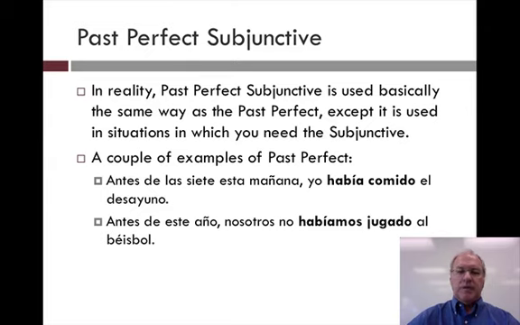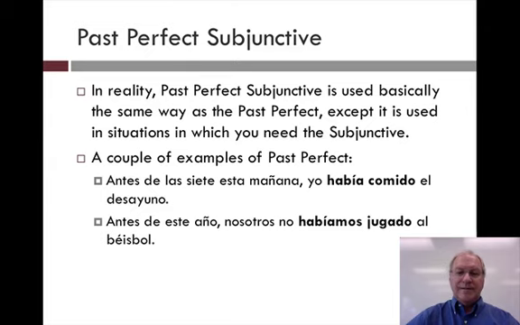So, a couple of examples of past perfect without subjunctive are: Antes de las 7 esta mañana, yo había comido el desayuno. Before 7 this morning, I had eaten breakfast. Now note, in this case, you're taking the context back to a point in time in the past. In this case, it's 7 this morning. And you're simply saying, before 7, I had done something. In this case, I had eaten breakfast. So it is past perfect, literally meaning finished in the past at some point.